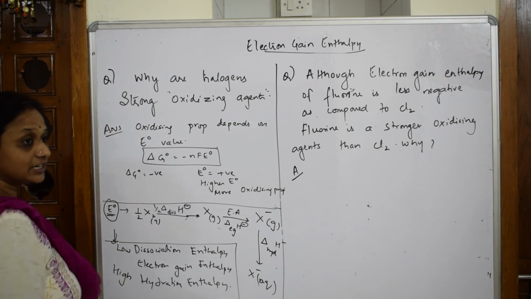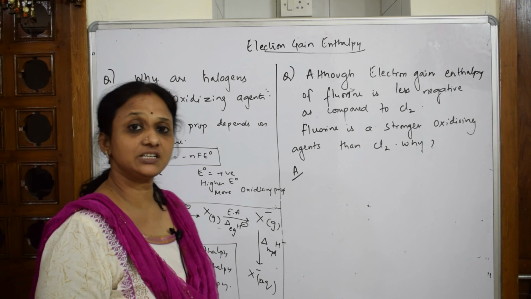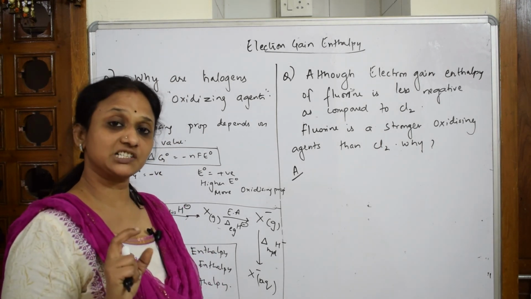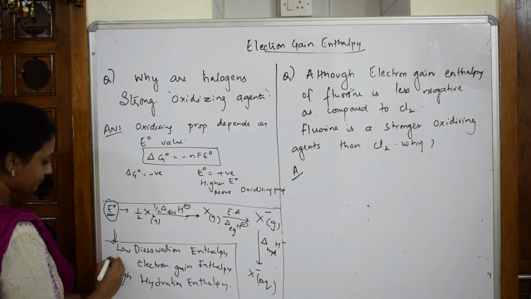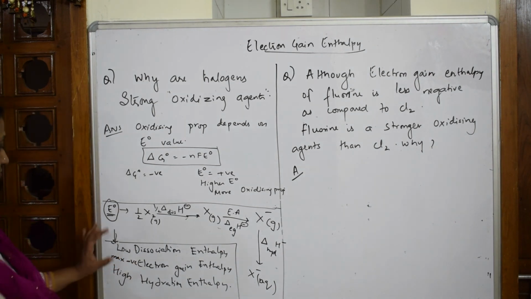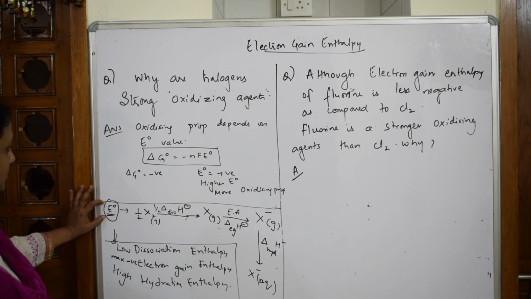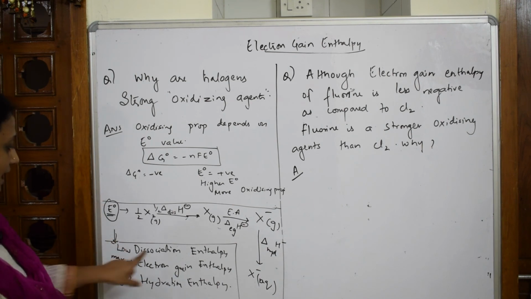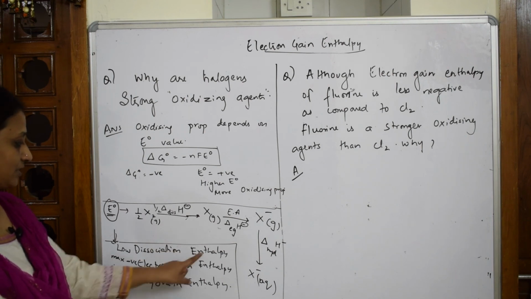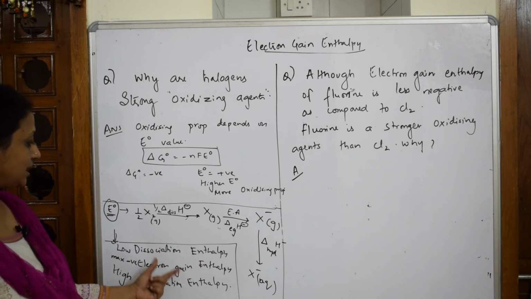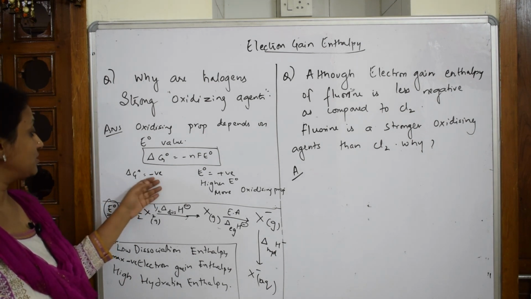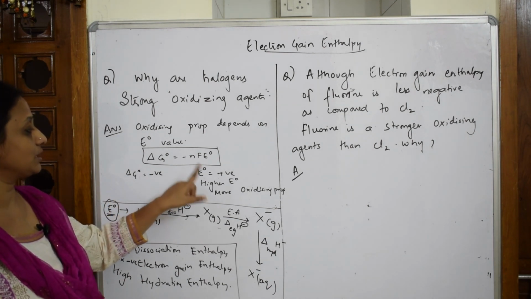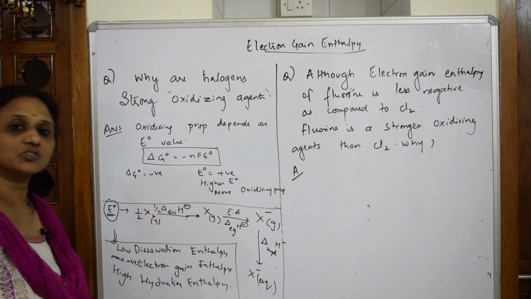So what is electron gain enthalpy? We have already seen it in one question. They have maximum negative electron gain enthalpy compared to others. So with this reason, I am going to say that the electrode potential value, adding all these values, right? When I add all these values, what value do I get? I get a value where delta G is negative, and because delta G is negative, delta E naught will become positive. When it is positive, it is more oxidizing agent.